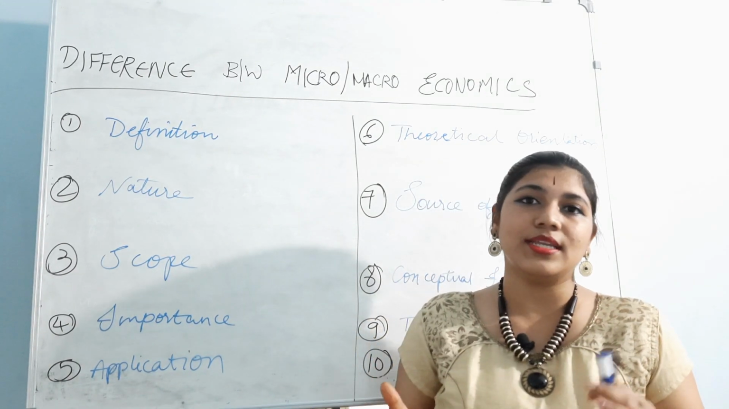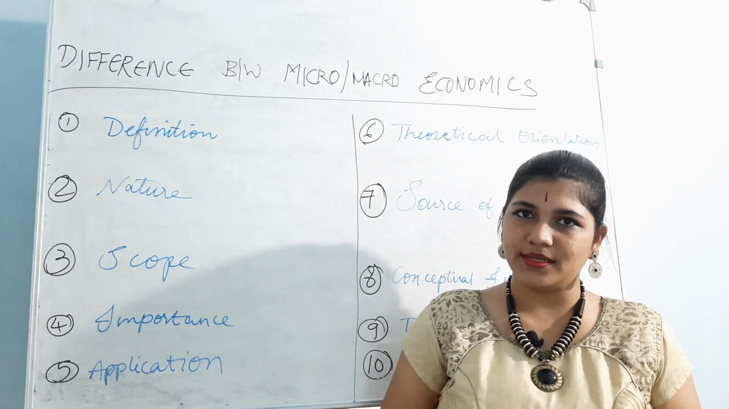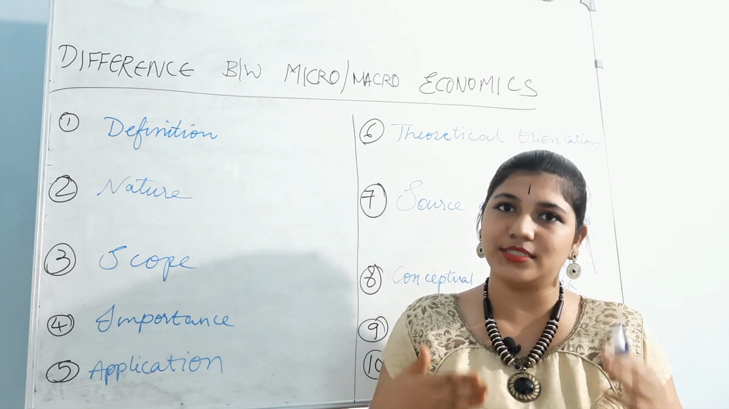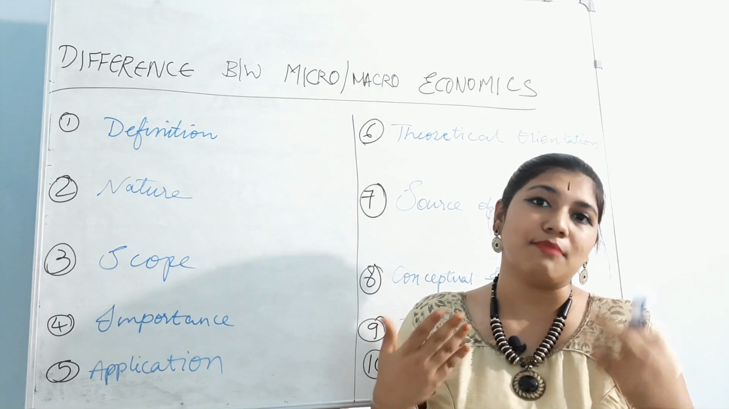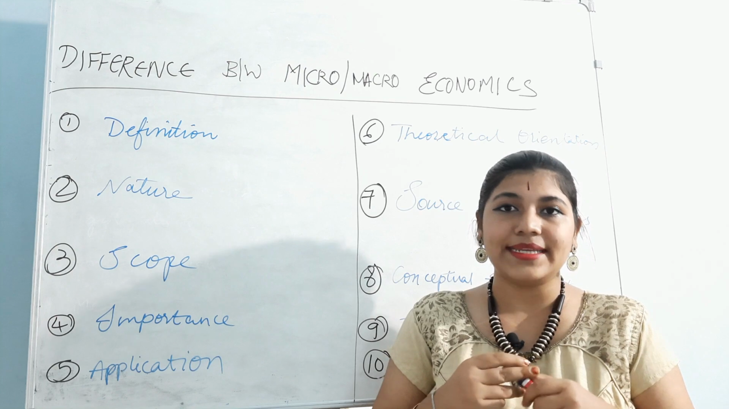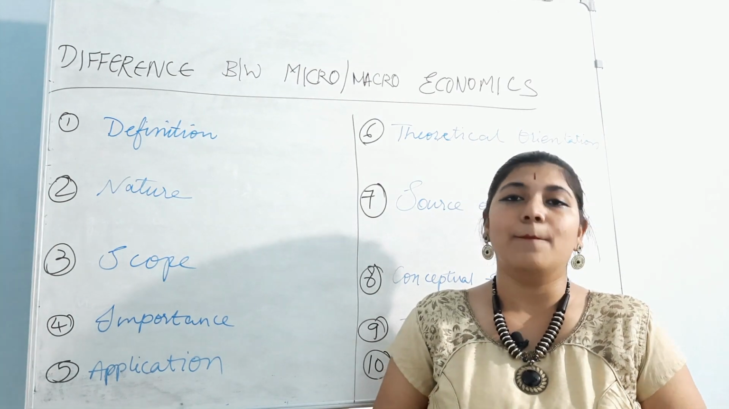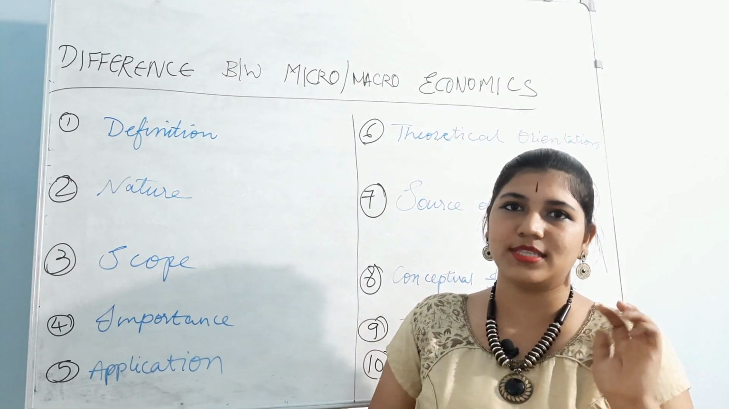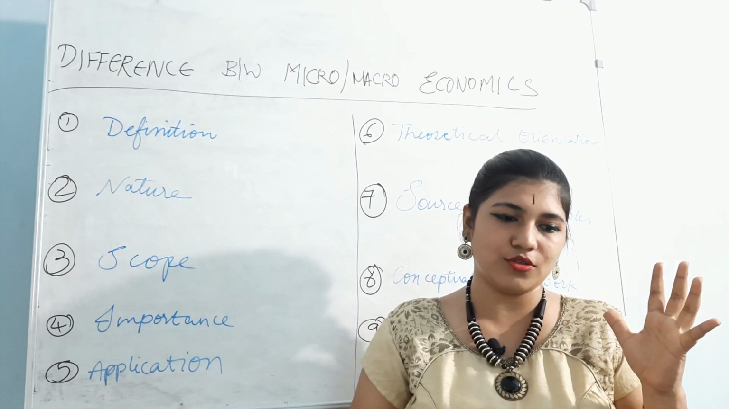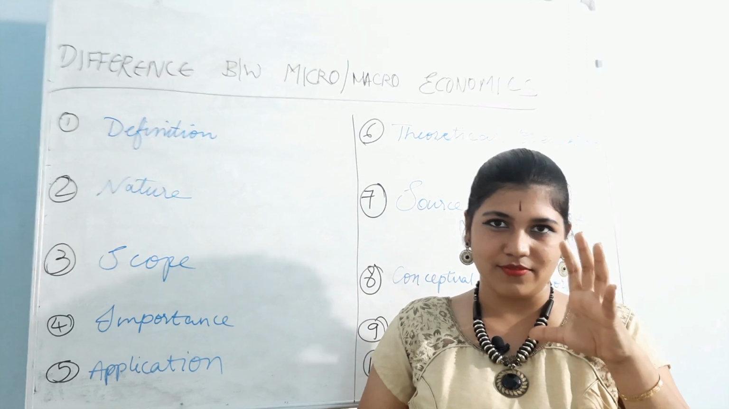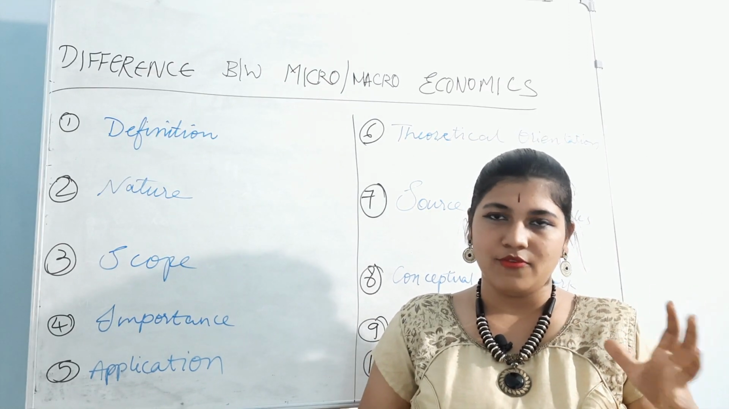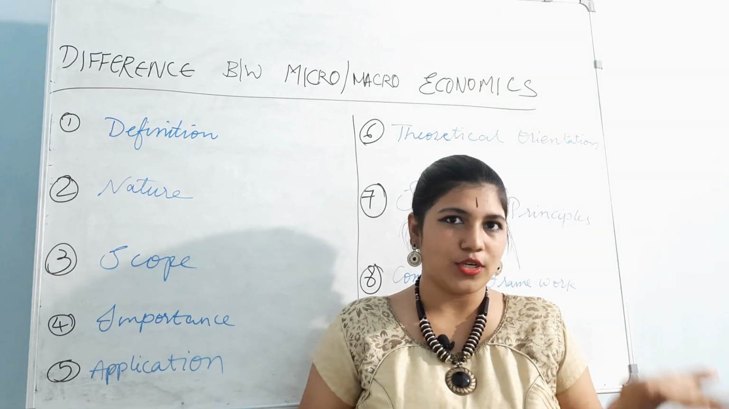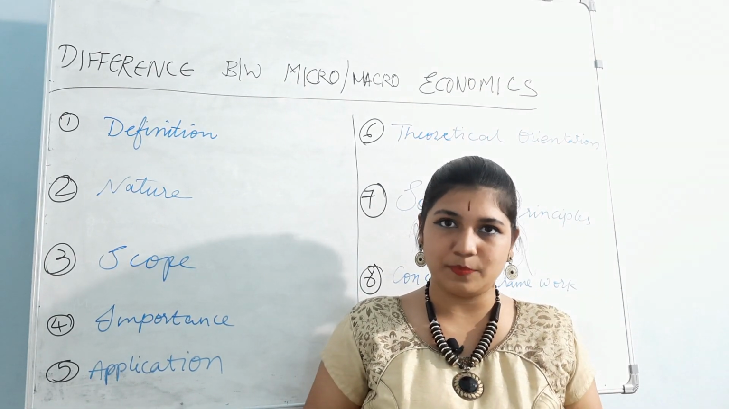Then what is the nature of macroeconomics? If microeconomics is analytical and theoretical, then what is macroeconomics? It is also theoretical, and it is also practical, because here I won't say analytical, because we can't analyze each and every topic. We just go practically and study it. So it is theoretical. Why am I saying it is practical?